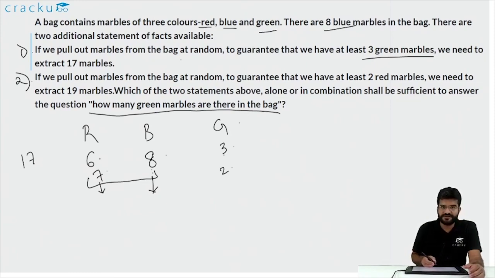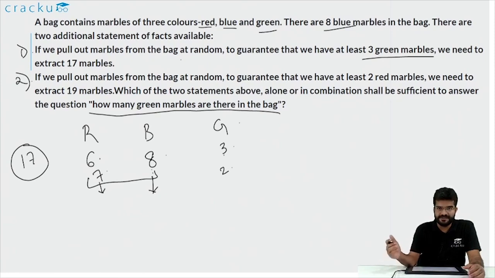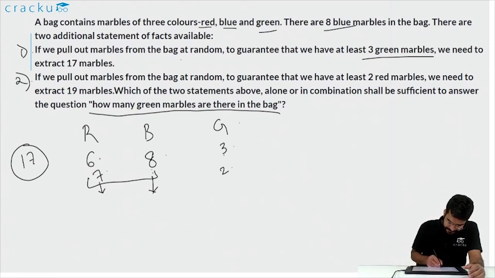So because this is not the case, the statement which mentioned this, that once you extract 17 marbles, you can be assured that there are at least 3 green marbles, would imply that 8 plus 3, that is 11. So the number of red marbles is 17 minus 11, which is equal to 6 red marbles. But you don't know the number of green marbles.